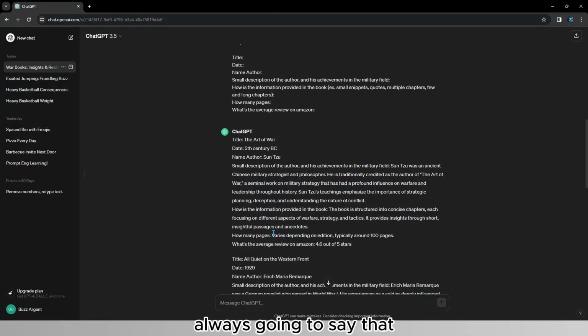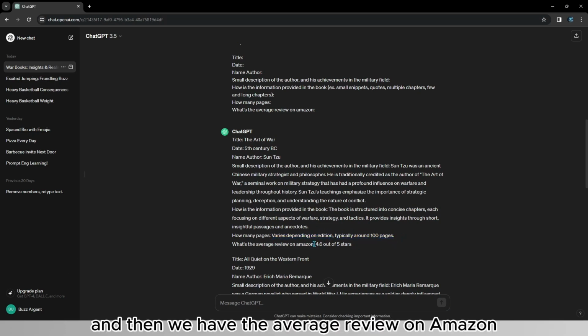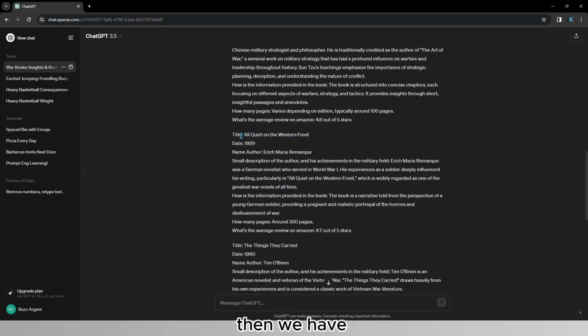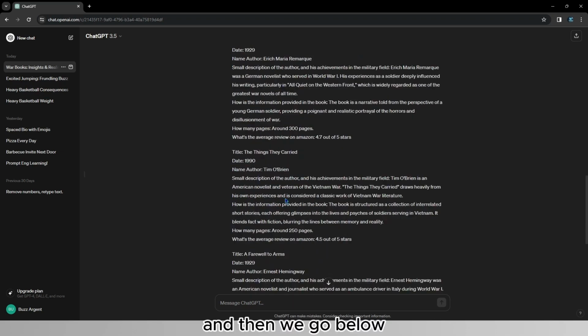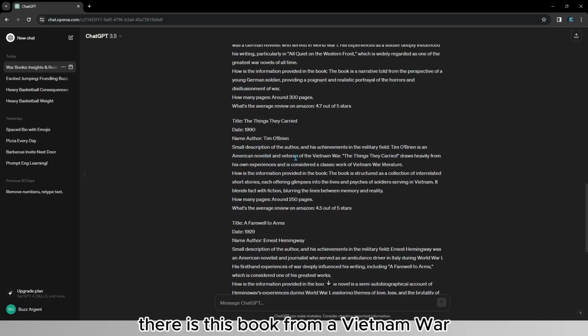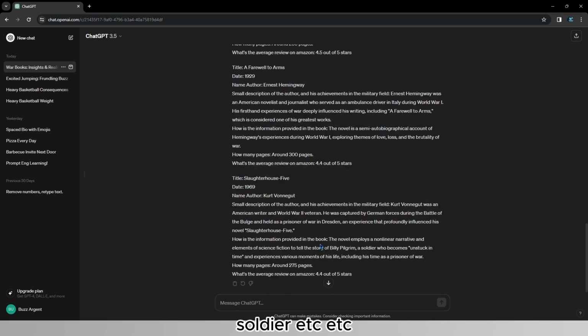It's of course always going to say that it varies depending on the edition, but typically around 100 pages. And then we have the average review on Amazon. Then we have All Quiet on the Western Front, which is from a soldier in World War I, as you can see. And then we go below, there is this book from a Vietnam War soldier, etc., etc.